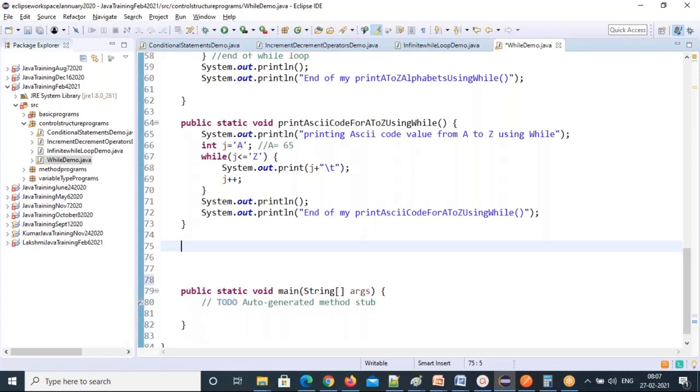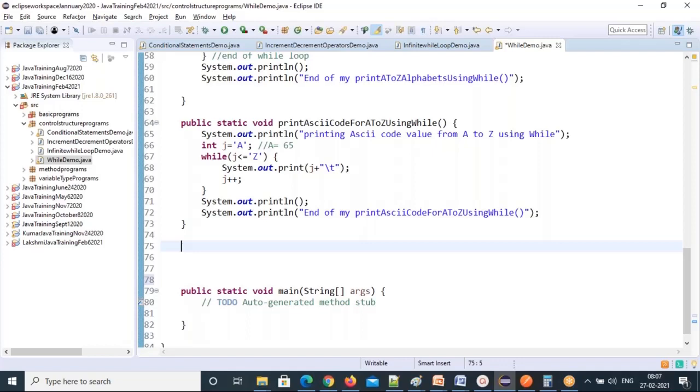So what type of method do I need to create? Return type method? Non-static return type method? What is returning here? 1 to 10 is not one value to return. When can you use return type methods? If it is returning one value only, not multiple values. Here 1 to 10 is multiple values. How can you return multiple values? It's not possible.